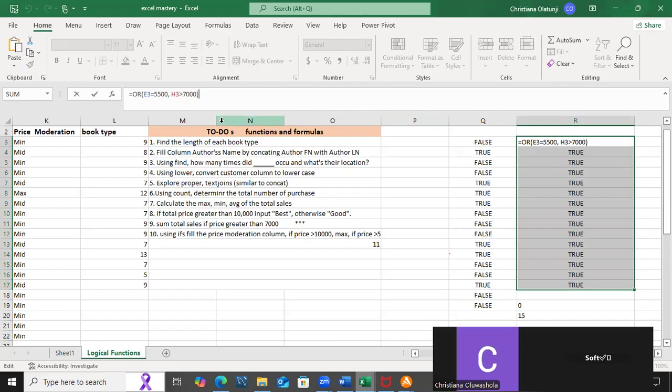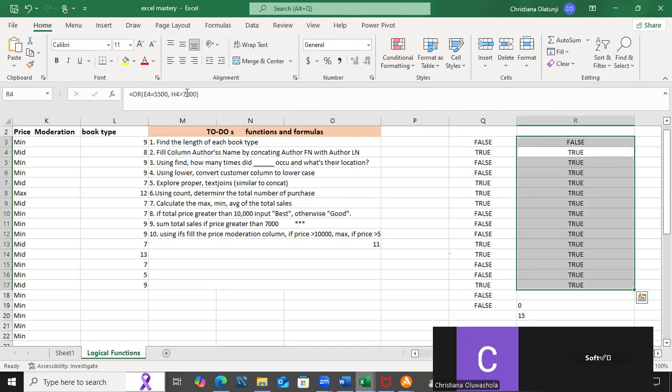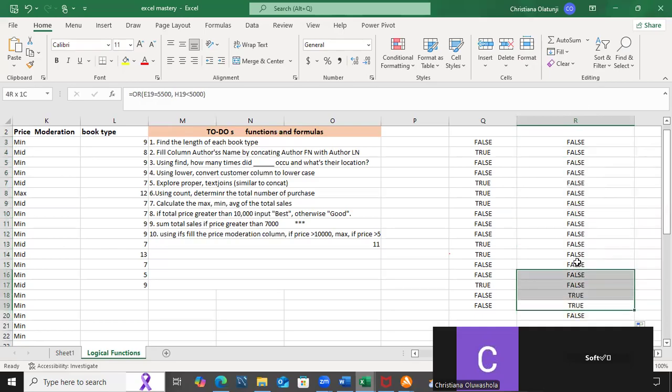This is okay. Now let me try if this is less than 5,000, so it will give me false that way. Enter here. So you see, we have more false now than true, because for the falses, none of the conditions is correct. I feel there are few occasions where we would have to use OR; mostly we tend to use AND rather than OR.